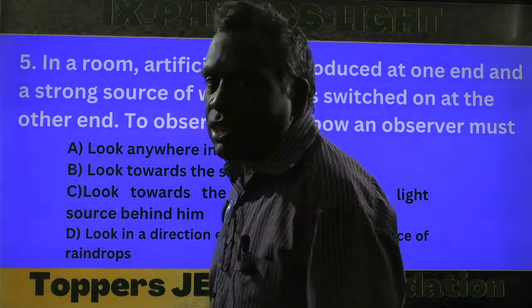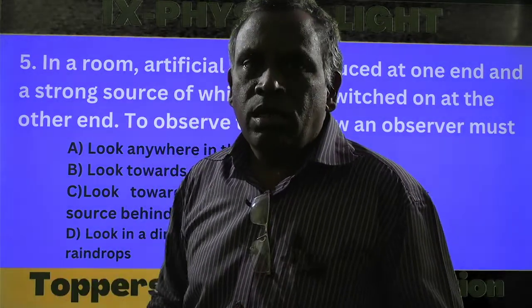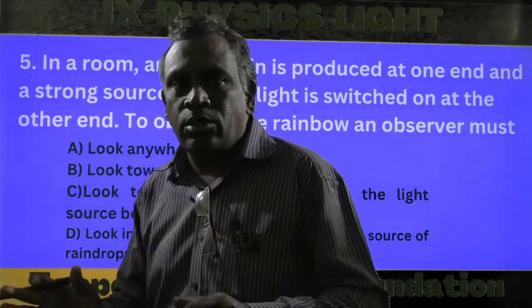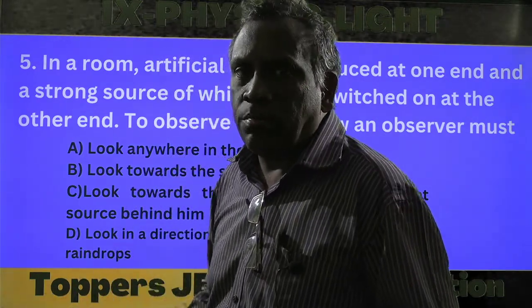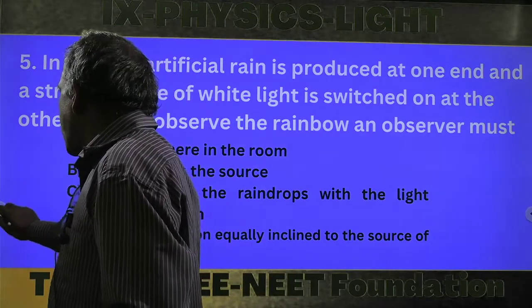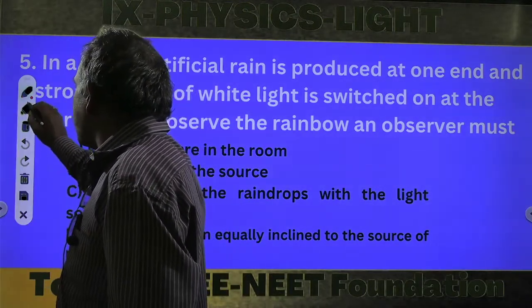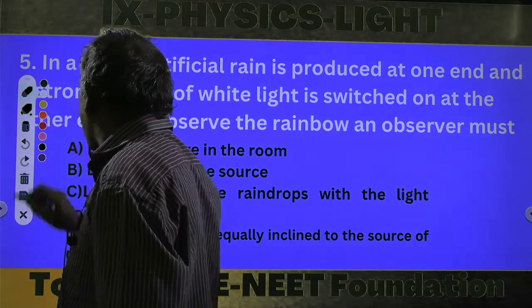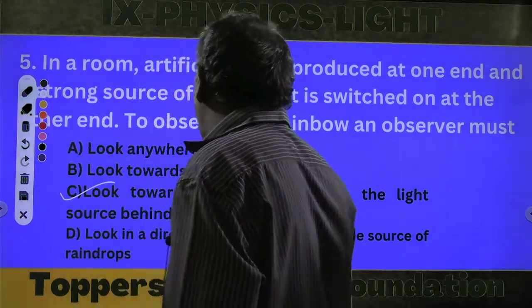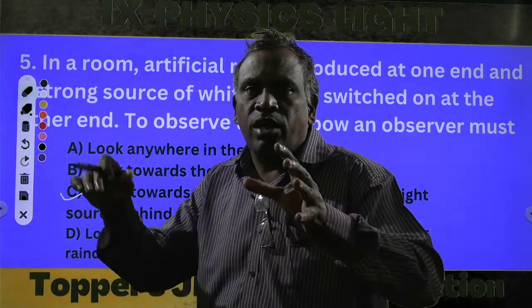Just now I told you, a rainbow is formed when you are just opposite to the sun. It means the sun is a source here. The correct answer is option C. Look towards the raindrops; artificial raindrops are falling in the room.